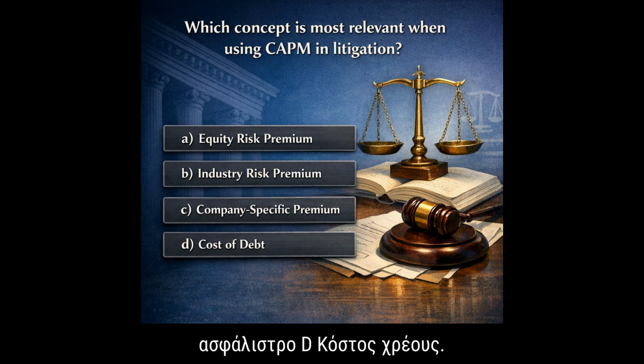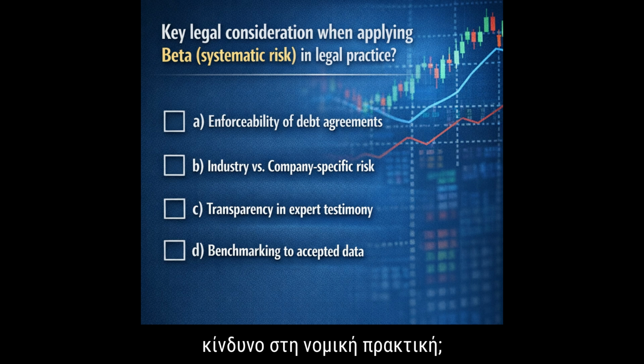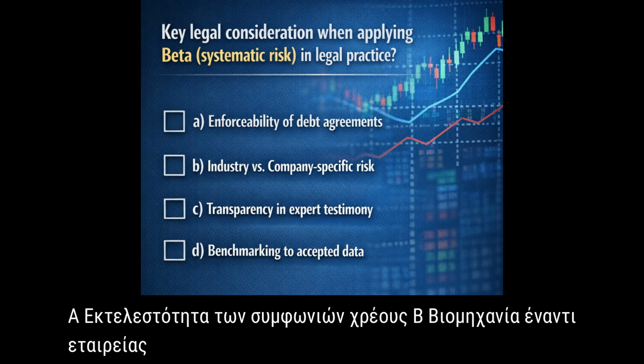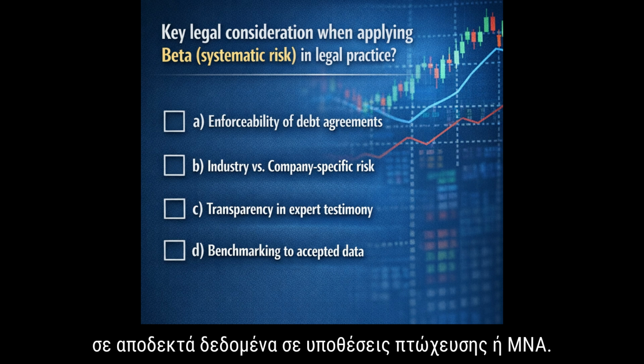D. Cost of debt. What is the key legal consideration when applying beta, systematic risk, in legal practice? A. Enforceability of debt agreements. B. Industry versus company-specific risk. C. Transparency in expert testimony. D. Benchmarking to accepted data.